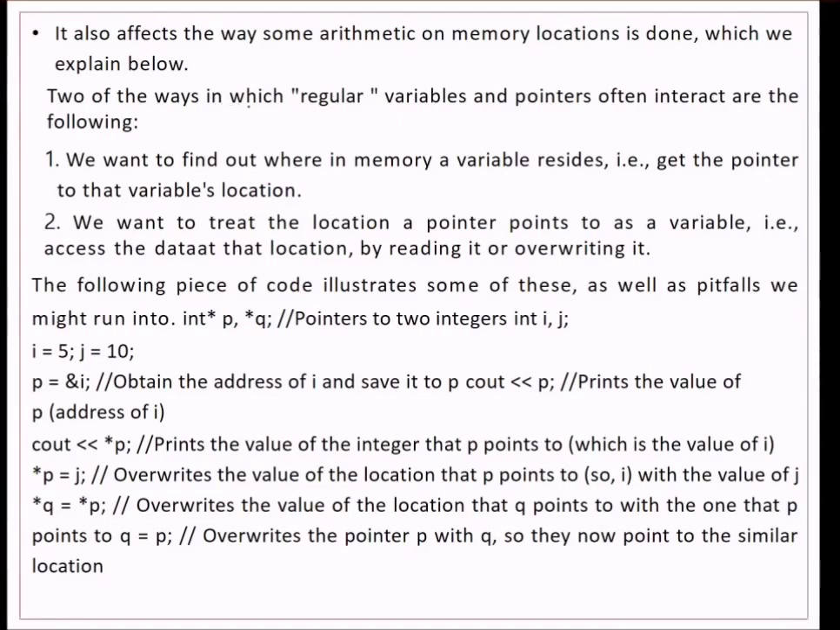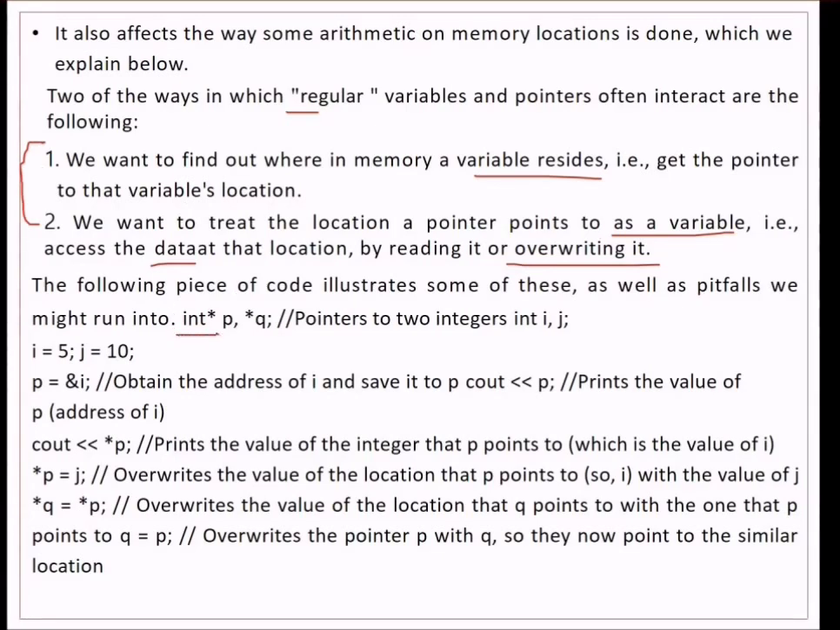There are two ways in which regular variables and pointers often interact. For example, we want to find out where in memory a variable resides, that is, to get the pointer to the variable's location. Also, we want to treat the location a pointer points to as a variable, that is, we need to access the data at that location by reading it or overriding it. So let us see a piece of code which illustrates these assertions, as well as the pitfalls we might run into.